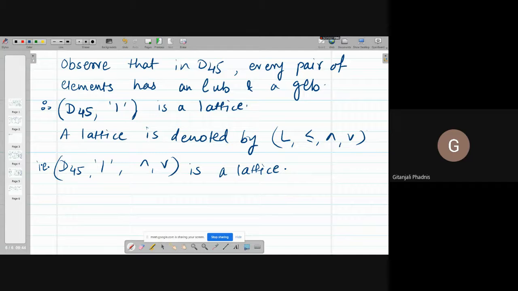So there is no need to do all this. When you define like that, GCD and LCM have to exist, which means meet and join have to exist for any Dn, and therefore they are lattices always. Any Dn you consider, D6, D8, D45, D110, D60, any number you consider, all those structures are lattices.